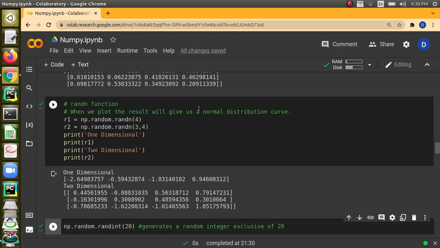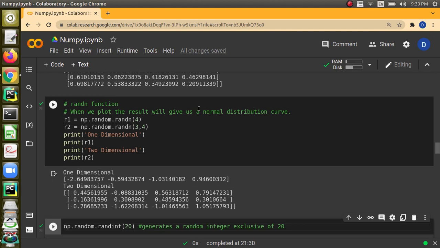Here in the first case, rand function, you cannot see negative values at all. It is going to generate from 0 to 1 and uniformly, the values will not be differing very much. Uniform distribution will be used. Whereas for this, the normal distribution will be used for generation of random numbers.